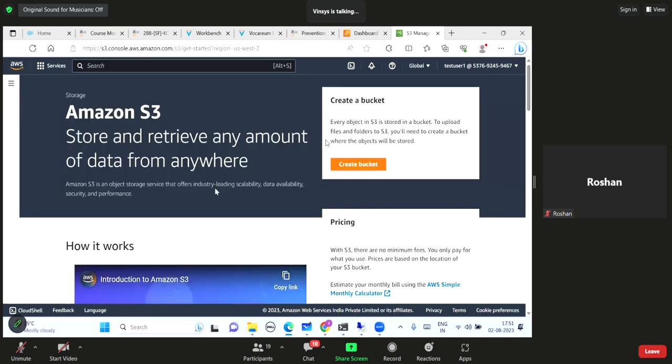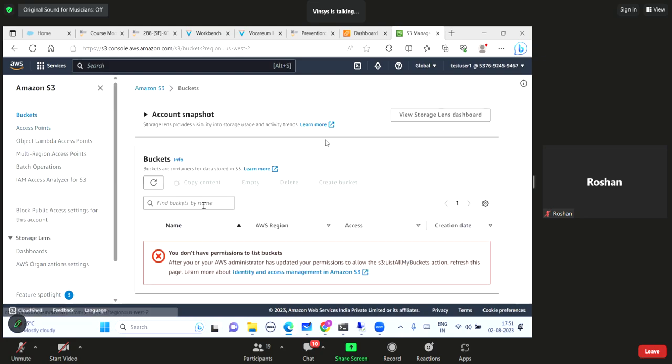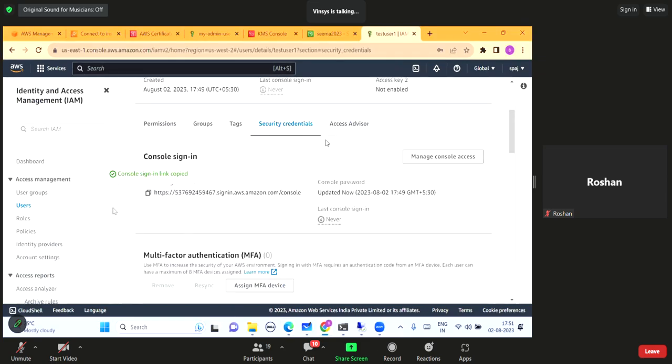The user has authenticated himself by giving the correct username and password, but no authorization is there. It means the user does not have any permission. So if I just go to the bucket, see, even I don't have permission to list the buckets. I do have two buckets created in my account, but I don't have permission to see those buckets as well. Who? Test user.